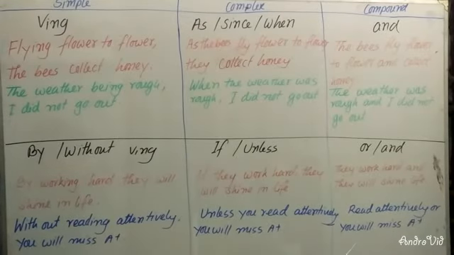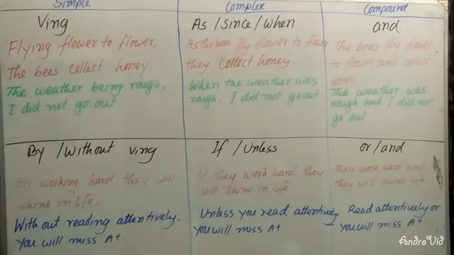Dear students, you can see here: read attentively or you will miss a plus. If you have a negative sentence or "unless", then you will have to use "or". If you have a positive or affirmative sentence, you will have to use "and" at the time of changing into a compound sentence. I have also given you two examples for each. And dear students, I am going to make you understand again.